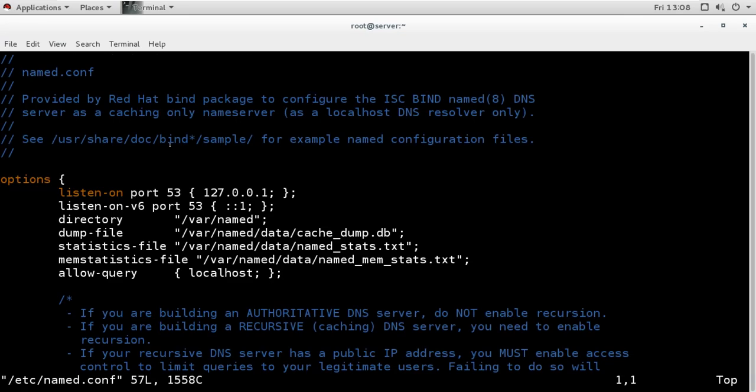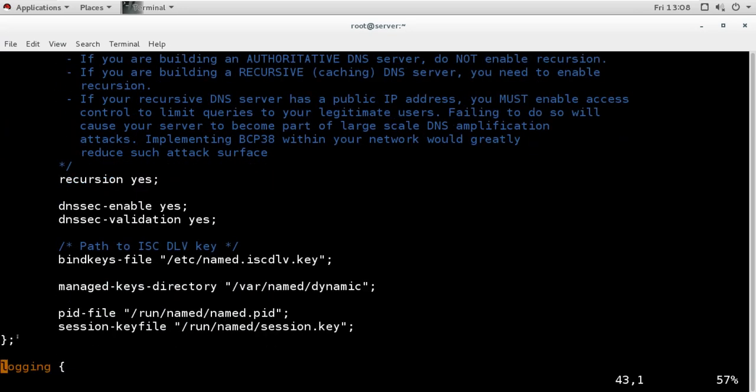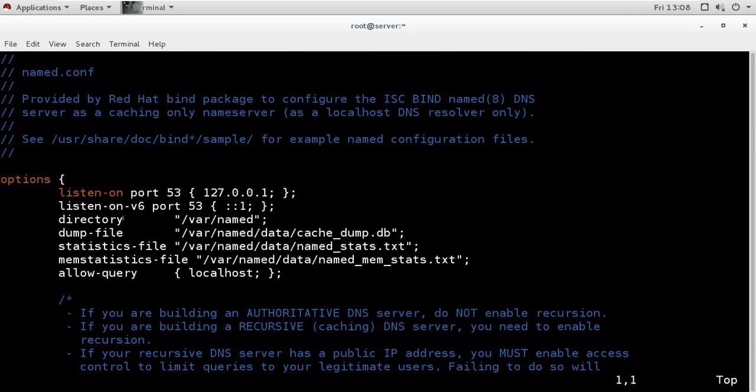Now first, you can see these are comments and the configurations are starting from here. And you can see it is like a small program. So it is starting from here, options, and the program starts here and it will end here. These are all options. Now what options do we have here? So first, listen on port number 53. So a DNS server always listens on port number 53. This is the default port. You can change it from here, but it is not recommended.